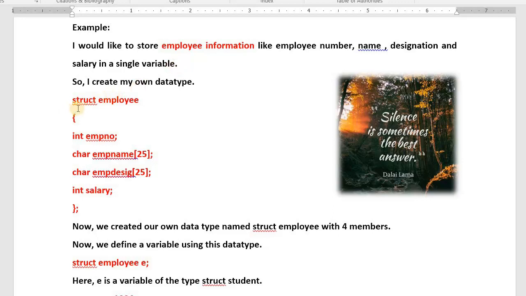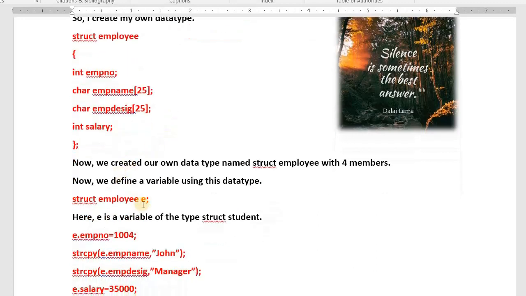Struct is a must. With a suitable name, employee. First member is integer type, employee number. Character type, employee name of size 25. Character, employee designation. Int, salary. Now we created our own data type named struct employee with how many members? 4 members.